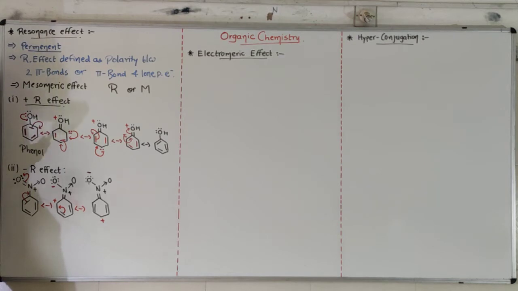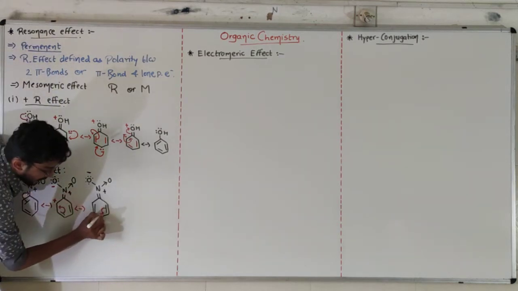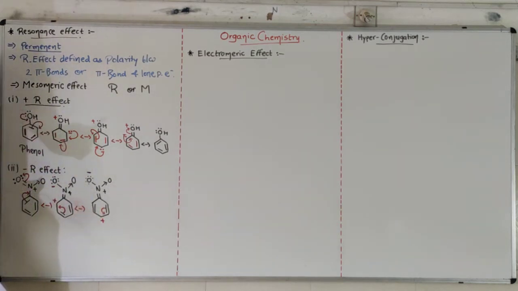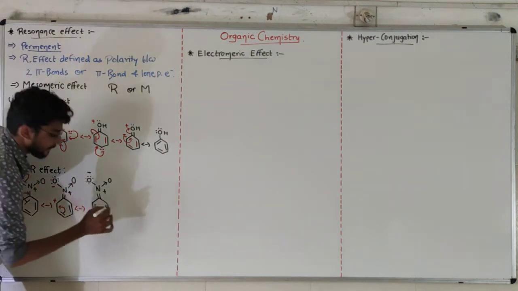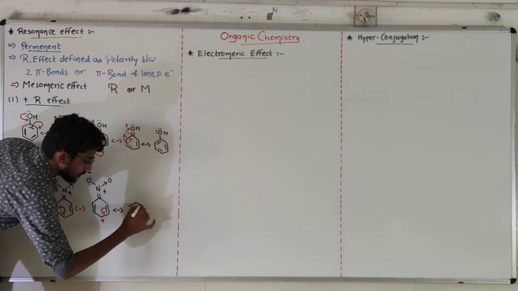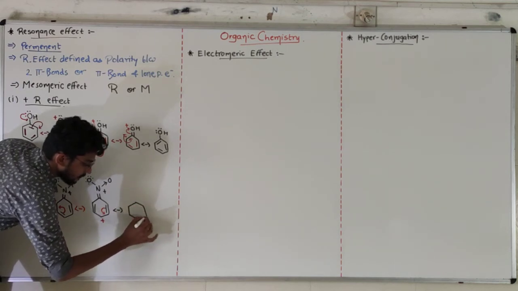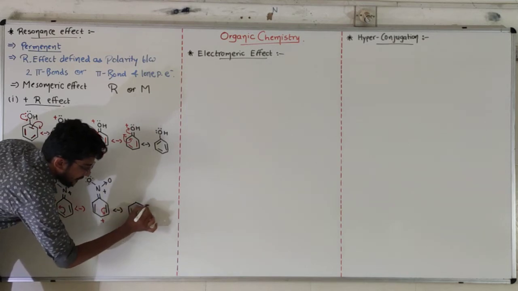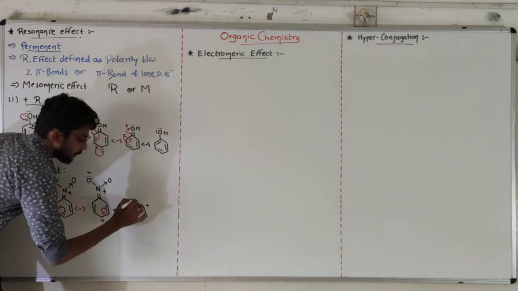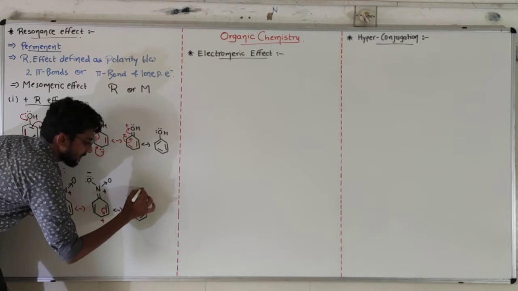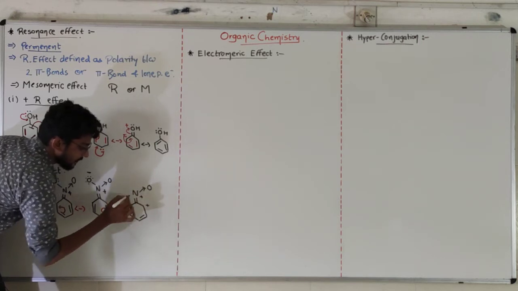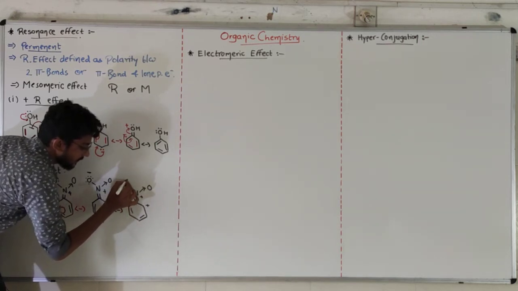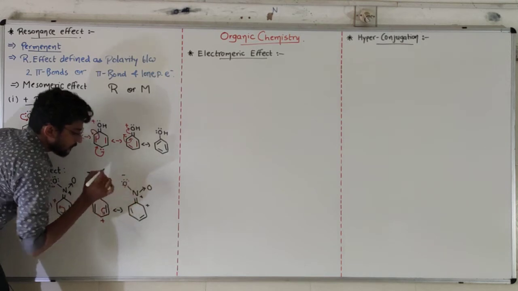In the next step, this pi bond will donate electrons on this side, and this carbon becomes positive, so that now the pi bonds will be here and here, and this carbon becomes positive. On the upper side the system will be the same: nitrogen plus, and the single-bonded oxygen with negative charge.